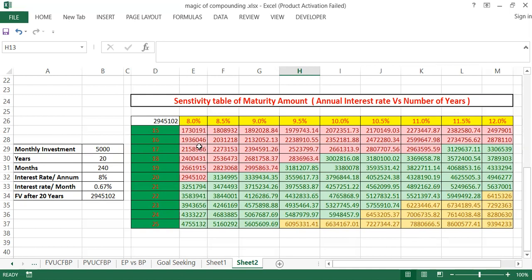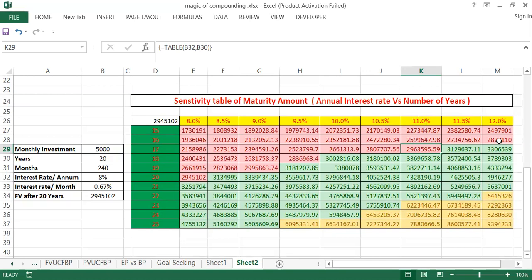What does it mean here? If you take the first one, the investor who wants to earn 29 lakh rupees, you can go for this combination: 20 years with an interest rate of 8%. Similarly, instead of going for 20 years, he can go for 17 years only, but provided that his interest rate per annum is 11%.